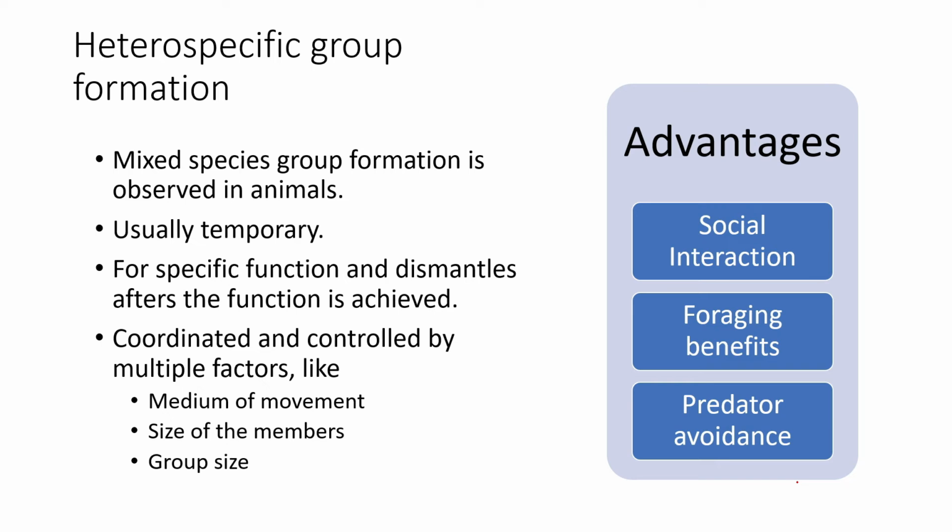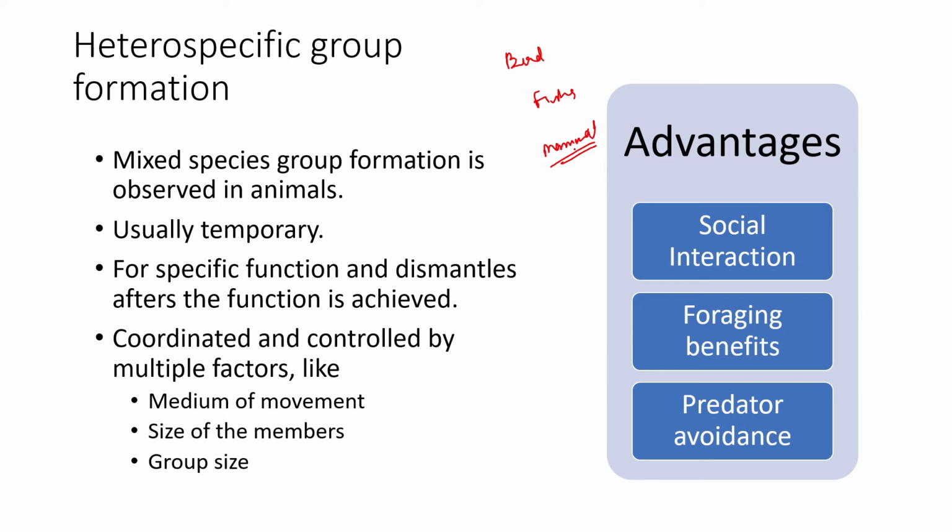It is coordinated and controlled by multiple factors, like the medium of movement. This is prominently shown by birds, fishes, and mammals in multiple groups. You have seen mammalian heterospecific group formation in the savanna. There are groups of wildebeest, deer, and zebras, all grouped together to function in a system.